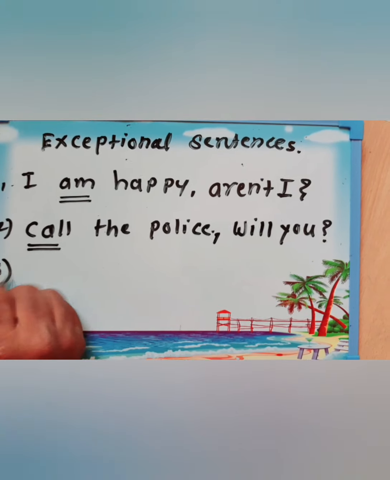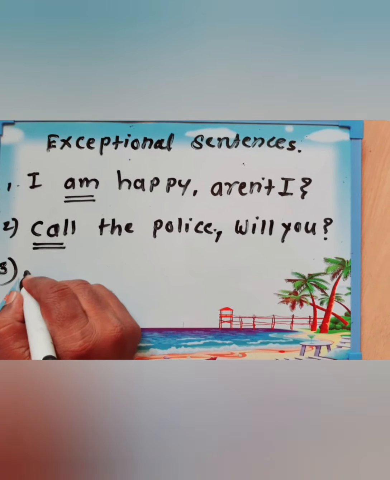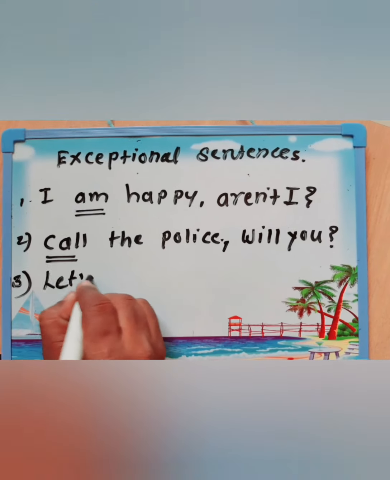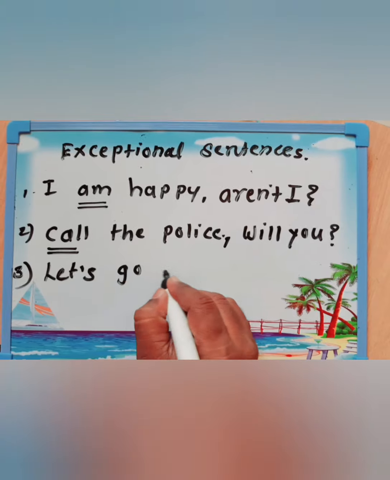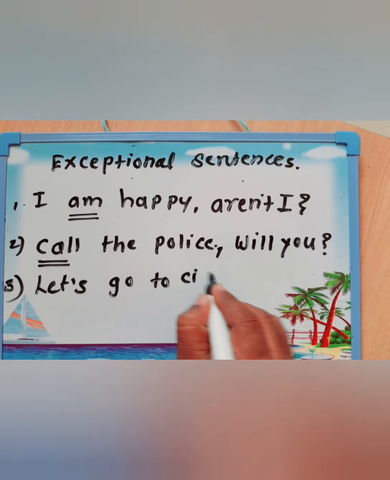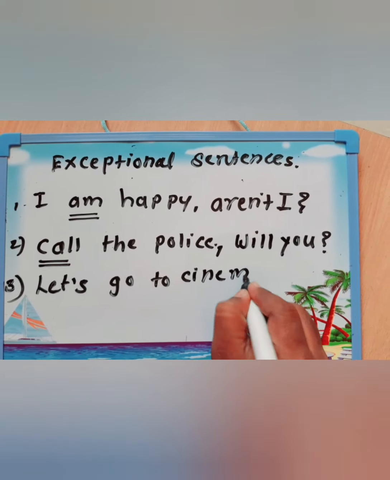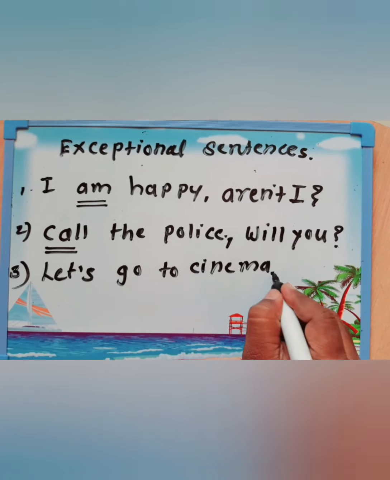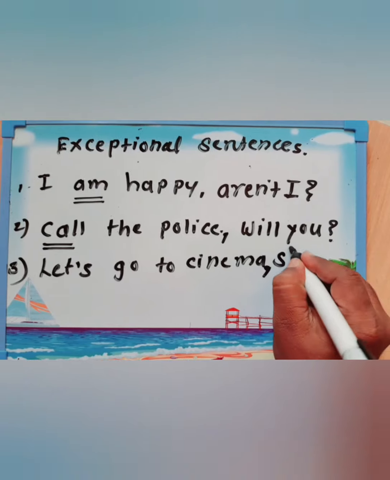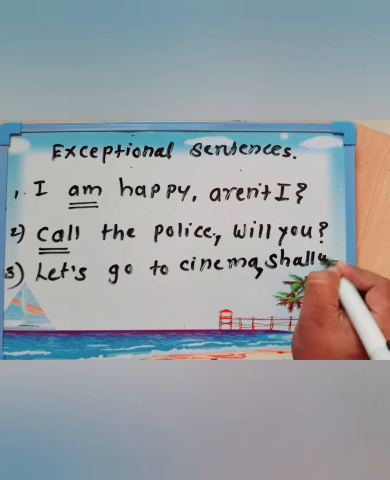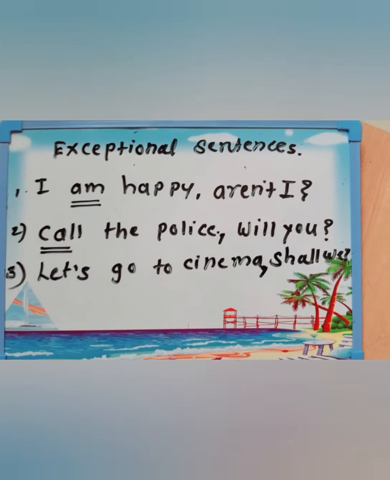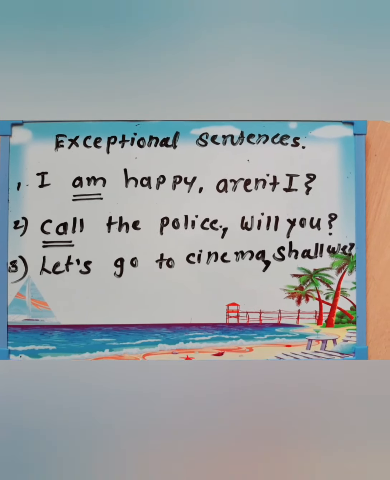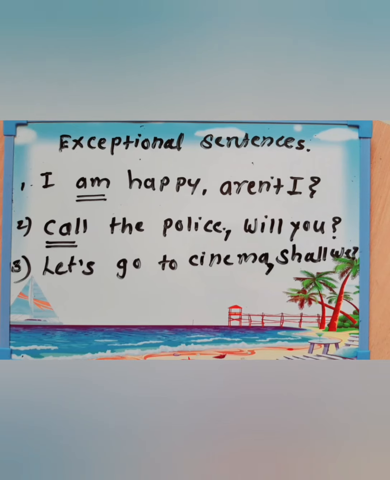Next, there are some sentences that begin with let us. Let's go to the cinema. In this sentence, we just have to write shall we? Question mark. So these are some exceptional or miscellaneous sentences, we can say.